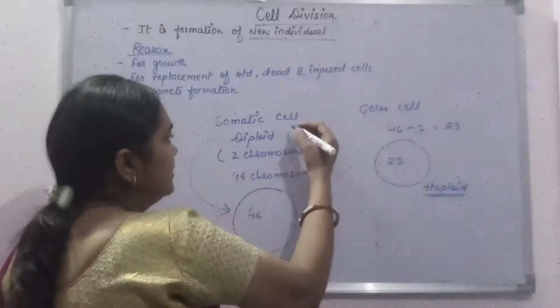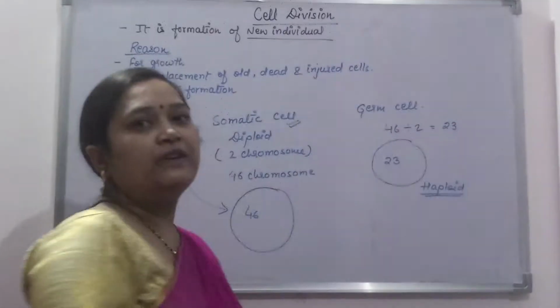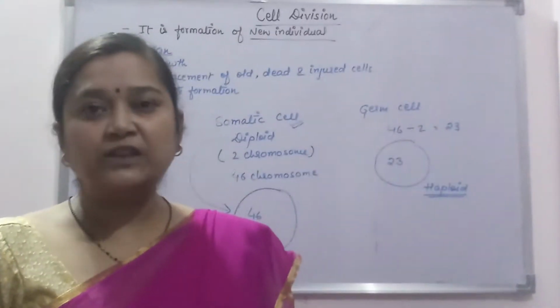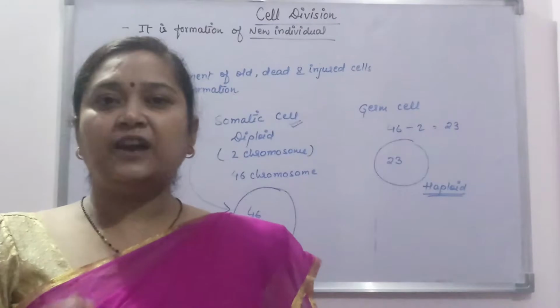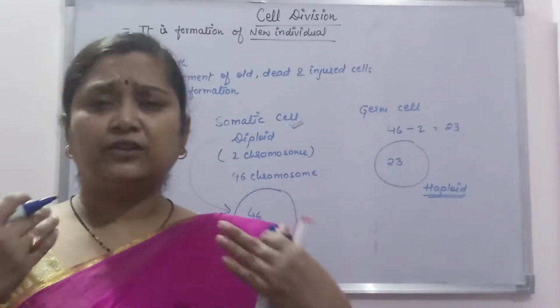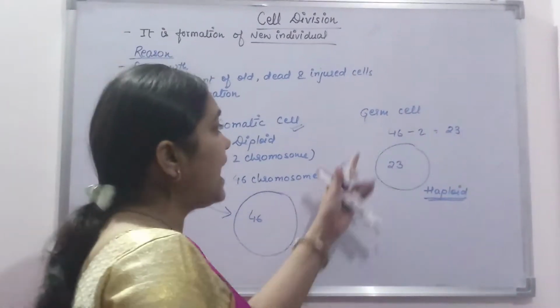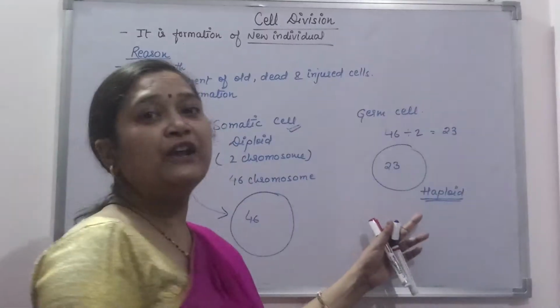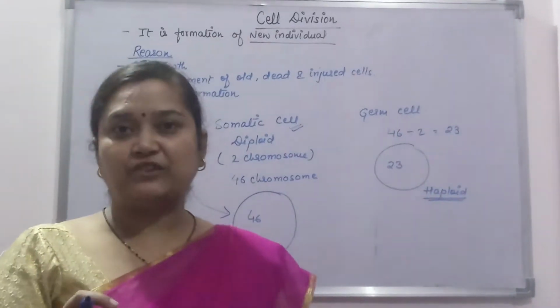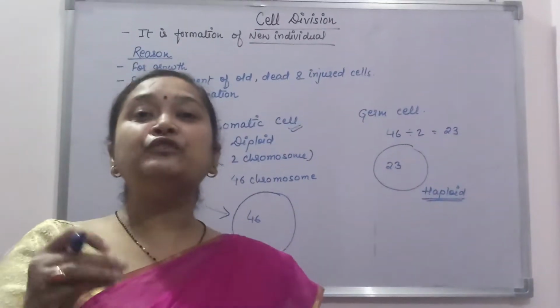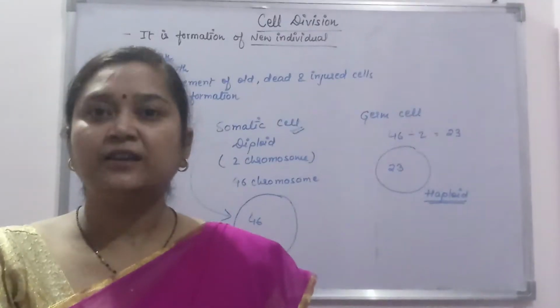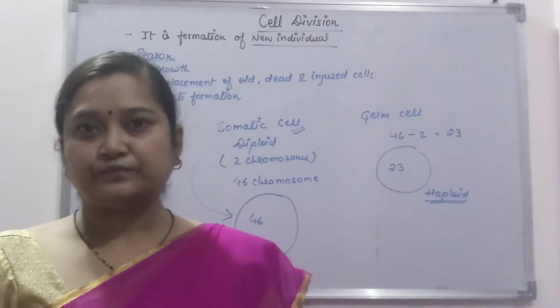See student, somatic cells are always diploid because they are involved in the growth process, whereas germ cells are involved in reproduction. What is reproduction? It is the formation of a new individual from the parent individual.